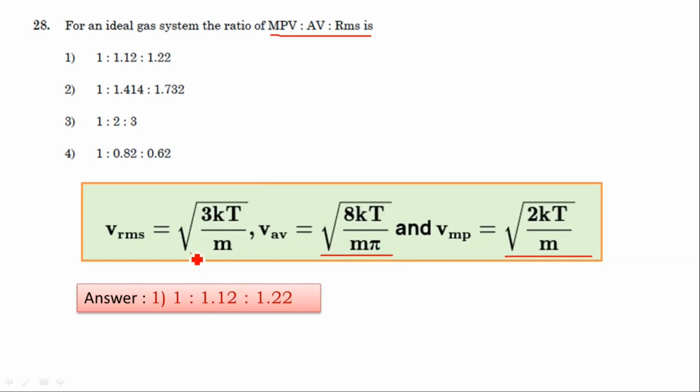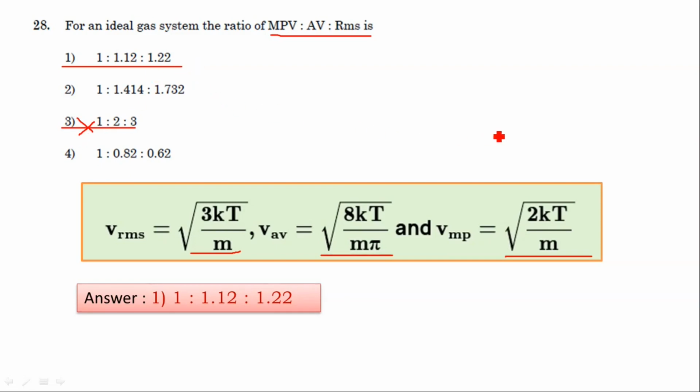Now you divide the velocities and you will get the ratio, that is option 1. The other options, such as option 3, 1:2:3, are all ruled out. Option 1 is correct.